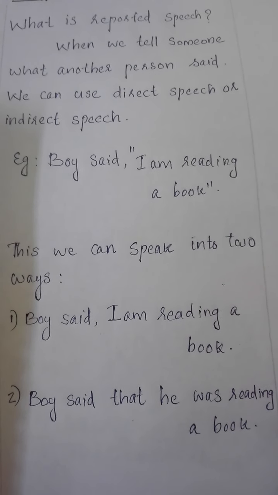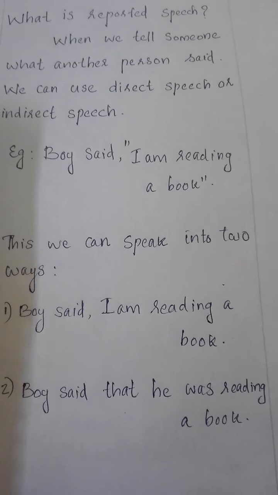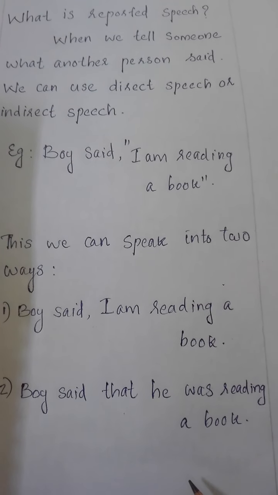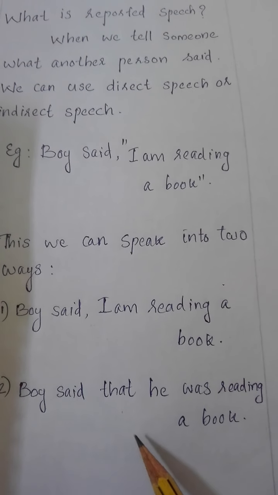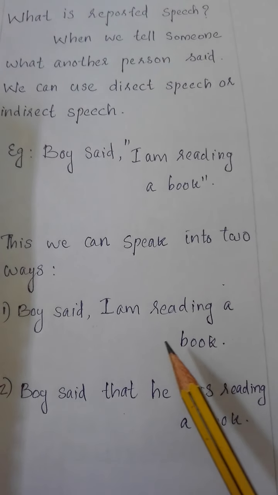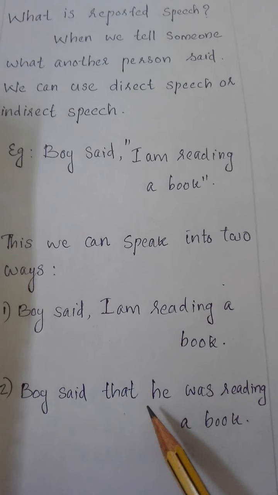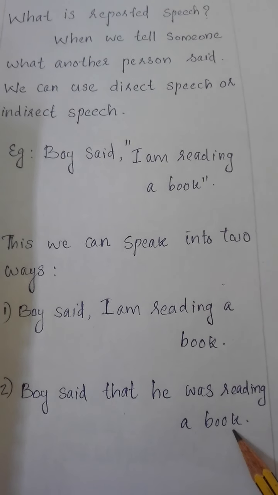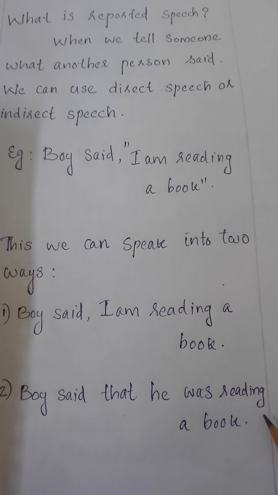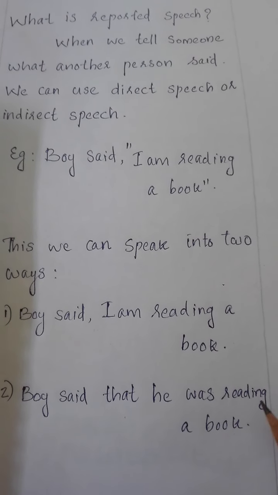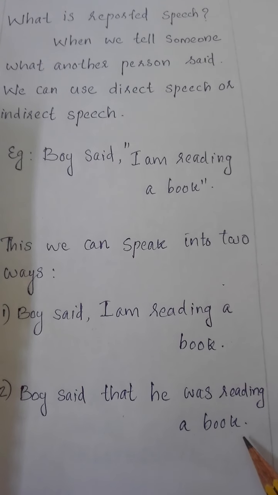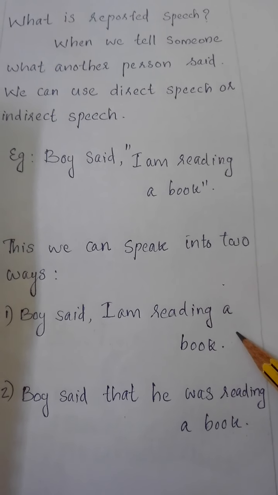Okay. In another case, we can change this sentence into: Boy said that he was reading a book. See, here we changed the sentence "I am reading a book" into "he was reading a book." This is another choice. So this is called what? Indirect speech. Indirectly we are reporting the sentence of the boy to another person. This is called indirect speech, and this is called direct speech.